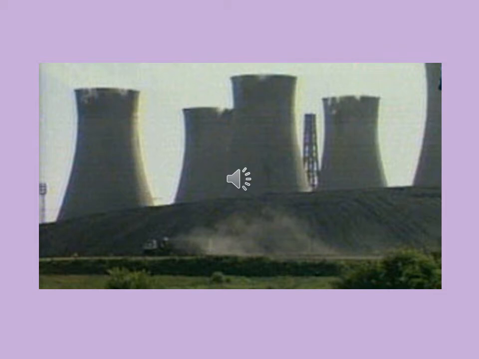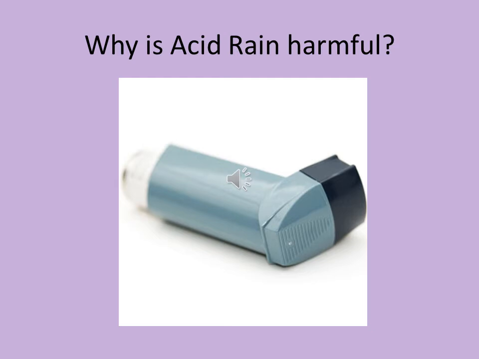Nature depends on balance, and although some rain is naturally acidic, with a pH level around 5.0, human activities have made it worse. Air pollution like sulfur dioxide and nitrogen oxides can cause respiratory diseases or can make these diseases worse. Respiratory diseases like asthma or chronic bronchitis make it hard for people to breathe.